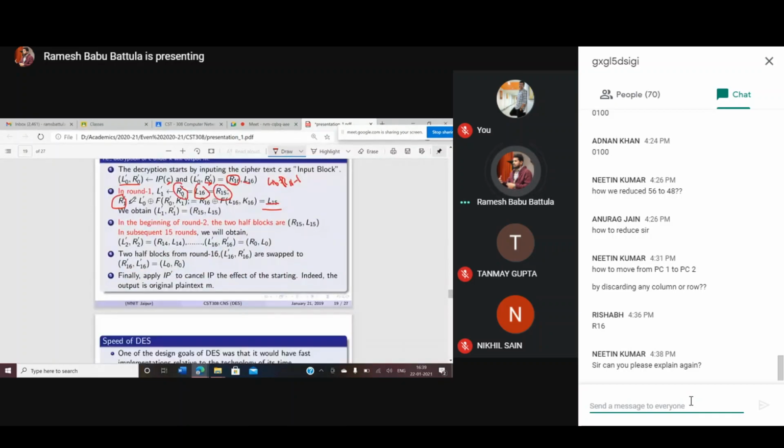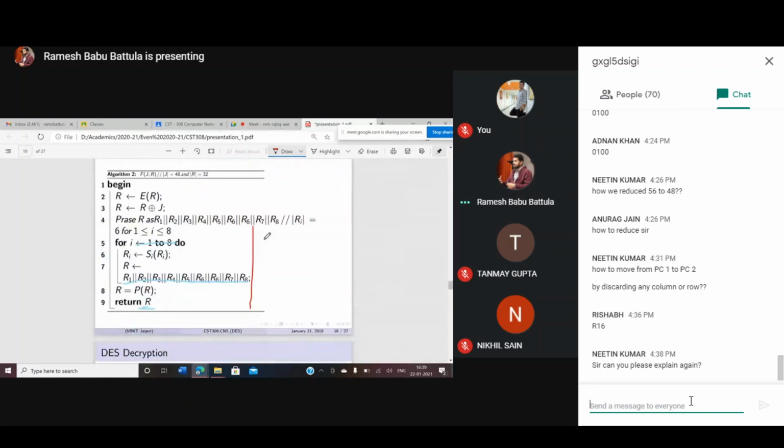Here I'm writing R1 dash, which is equal to L0 dash XOR F of R0 dash comma K1 dash.